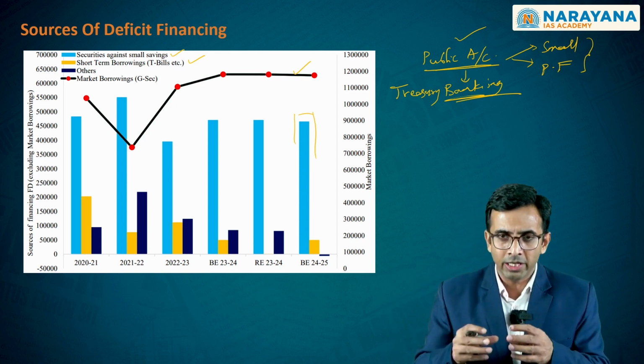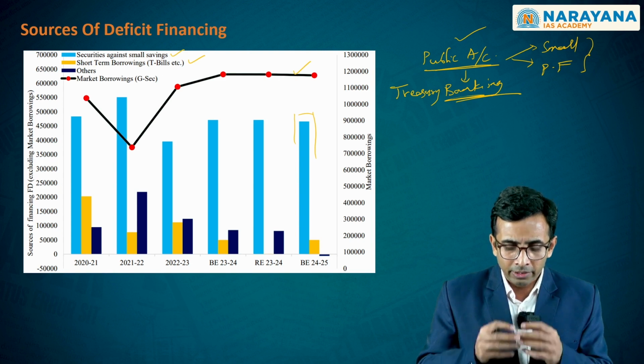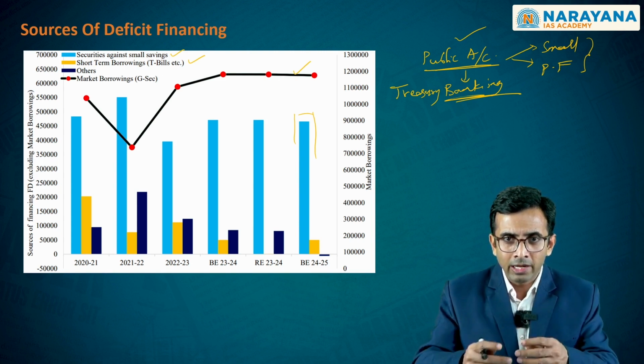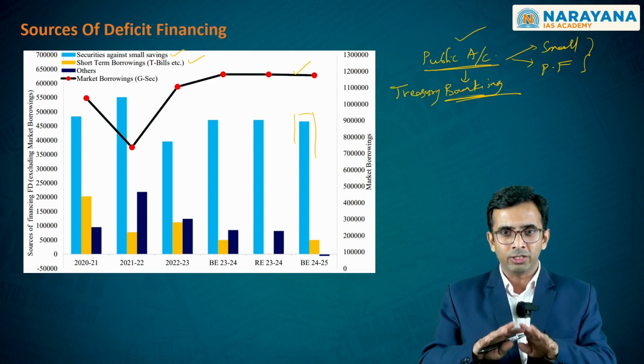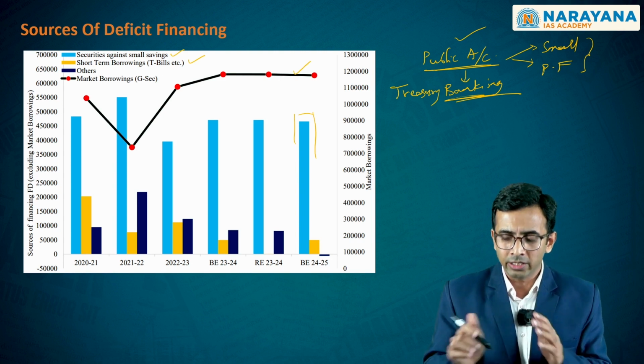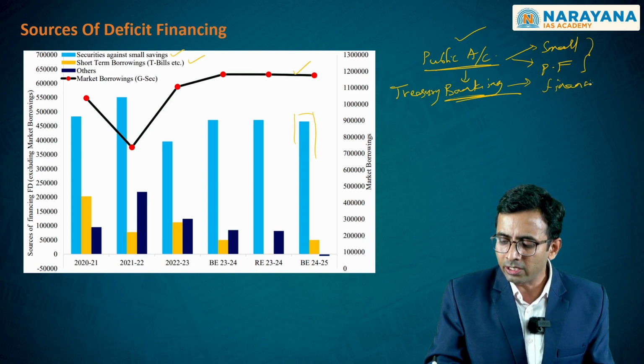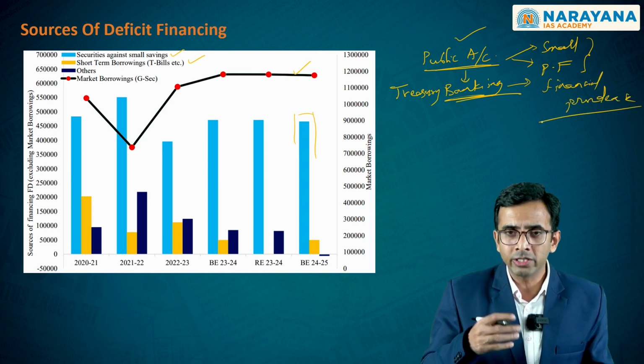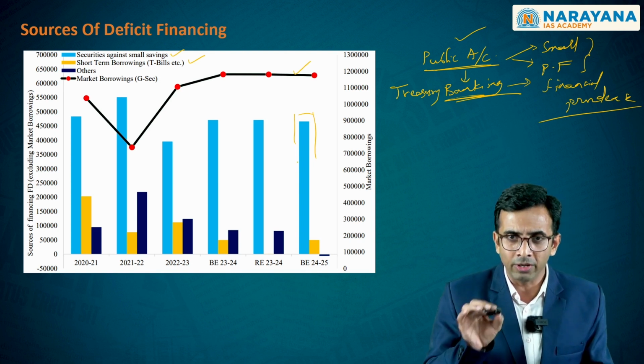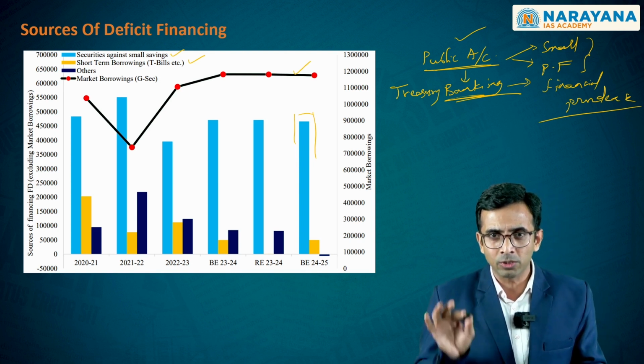But in the case of treasury banking, the government is acting as a bank, and it is the government itself which is borrowing this money, which again goes against the principles of financial prudence. It is this which is concerning. Hence, borrowing money by issuing securities against the small savings is against the principles of financial prudence.